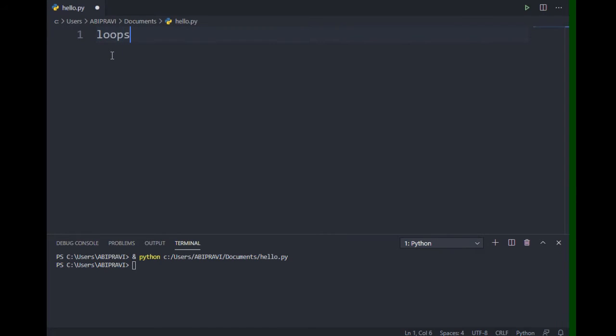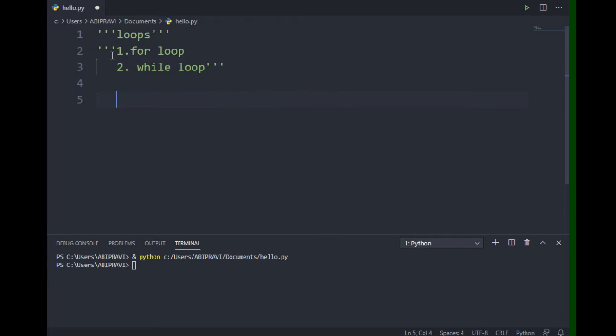And what are loops? Loops are a very important topic which we need to study in the Python programming language. Loops are used to iterate the same set of code again and again until the condition becomes false. In loops, there are two types available. One is the for loop, and another one is the while loop.